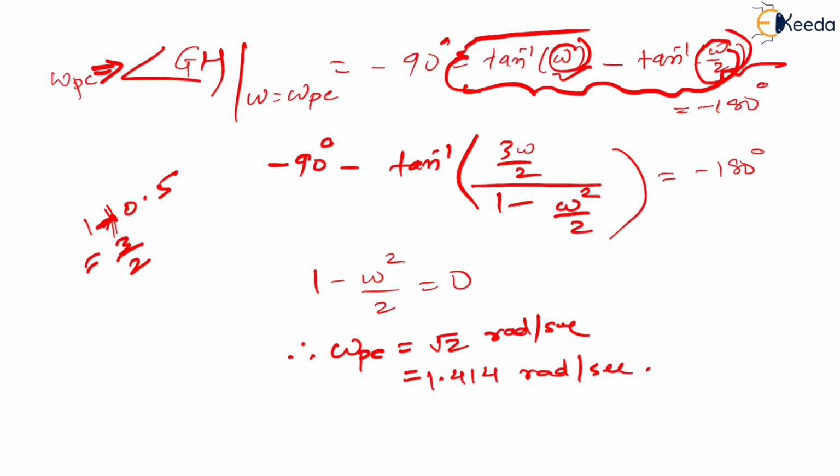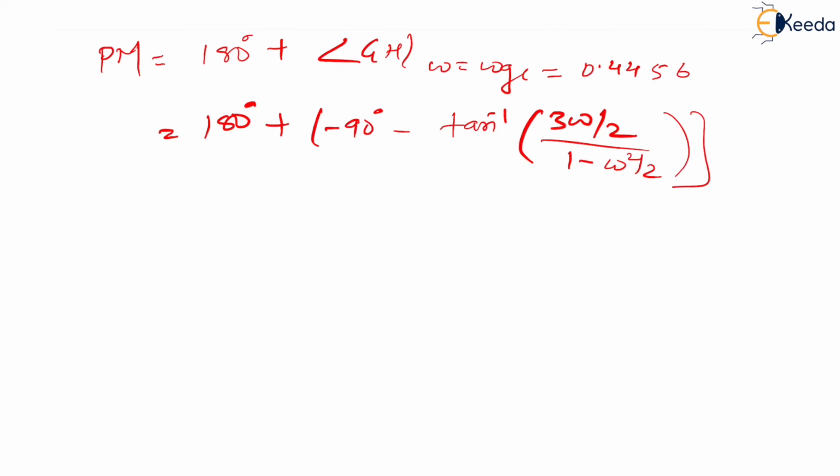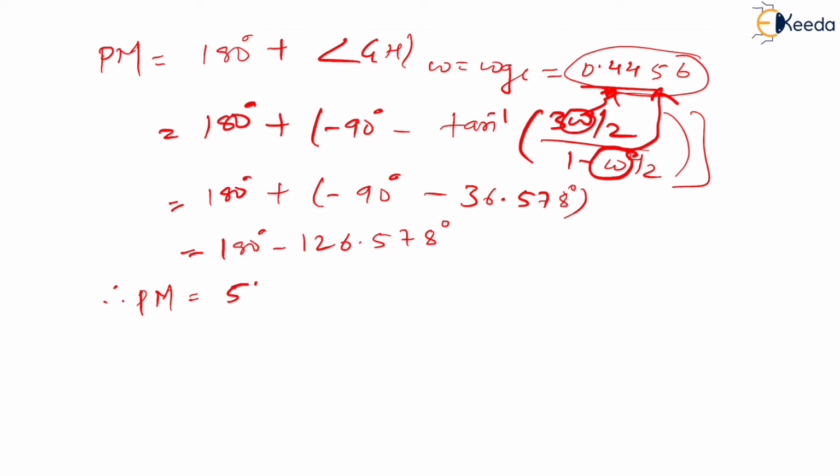We have seen that from here. This is the angle, right? Yes. So now if you replace this omega by 0.4456, what you get is 180 degrees plus minus 90 degrees minus, if you replace this omega by 0.4456, and this particular omega also by this one, then at the end after calculating you get 36.578 degrees, okay, which is equal to 180 degrees minus 126.578 degrees, which means PM is equal to what? PM is equal to 53.422 degrees.